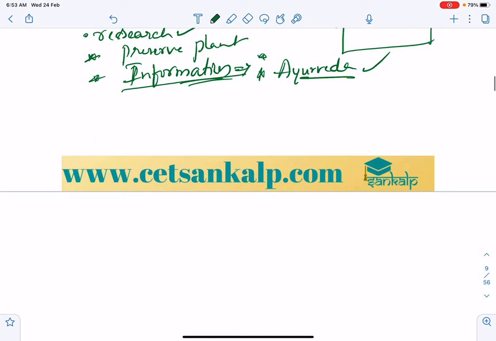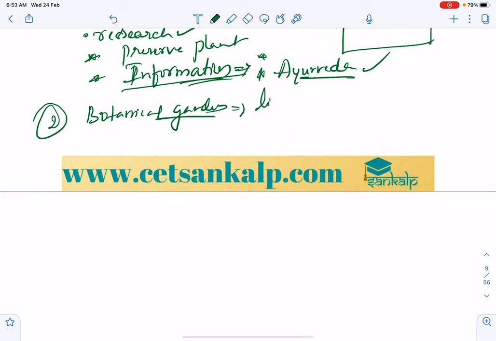And second, botanical garden. In the botanical garden, there is a collection of living plants, which helps us to study how exactly growth and development takes place.